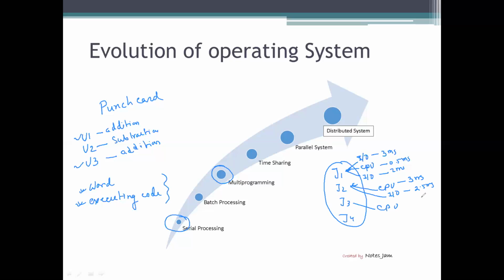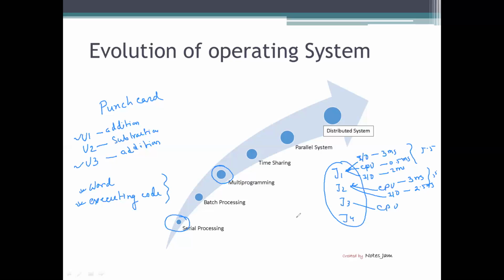So J1 will complete in 5.5 milliseconds and J2 will also complete its operation in the same 5.5 milliseconds. Fine. So this is the advantage of the multi-programming operating system: multiple programs can be executed simultaneously and we get better throughput.